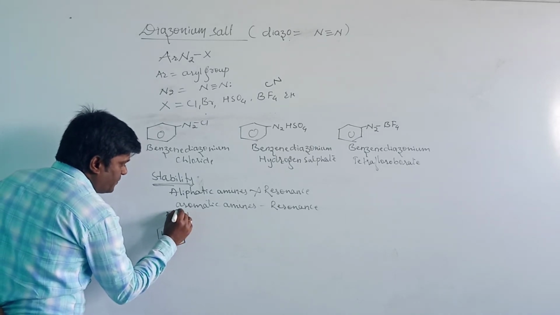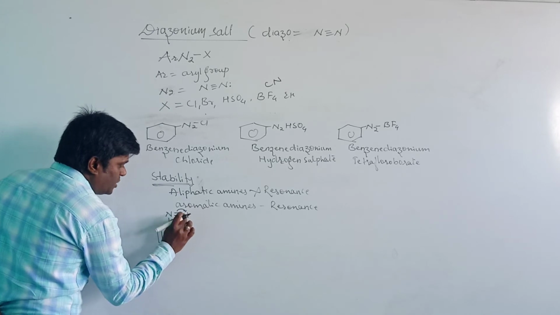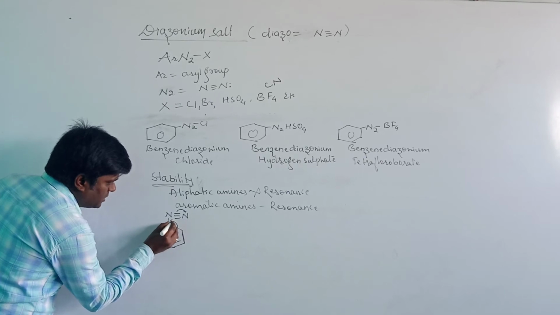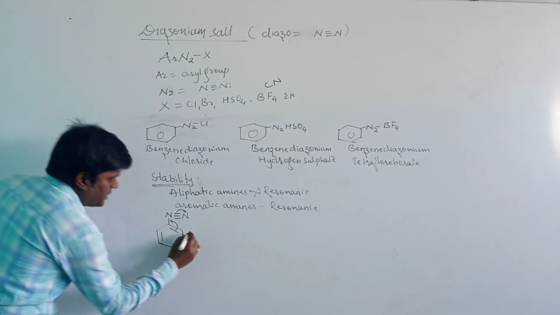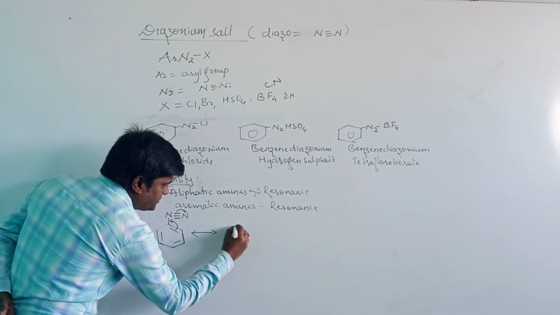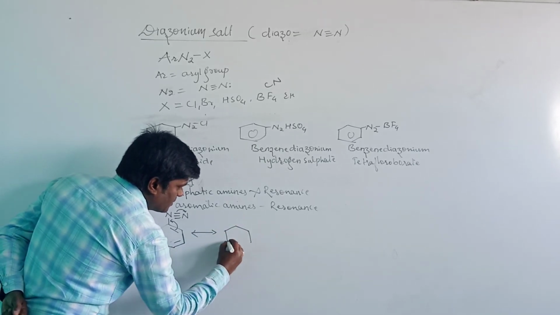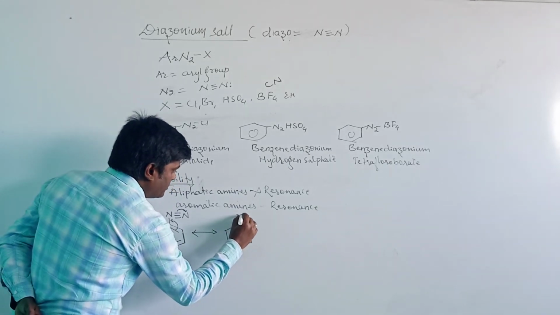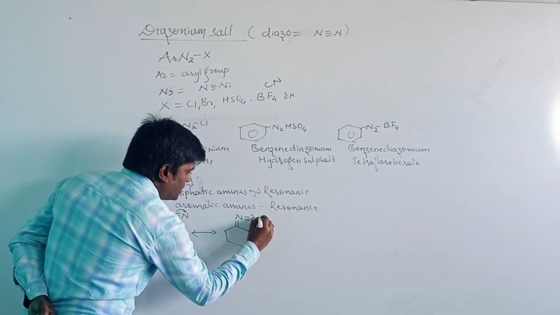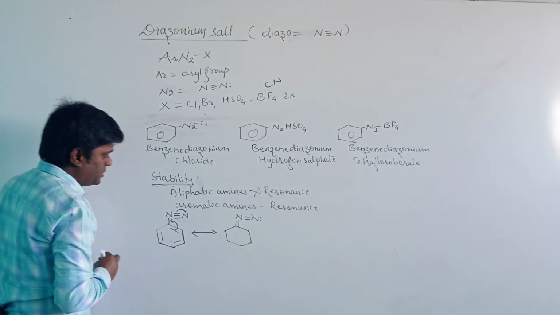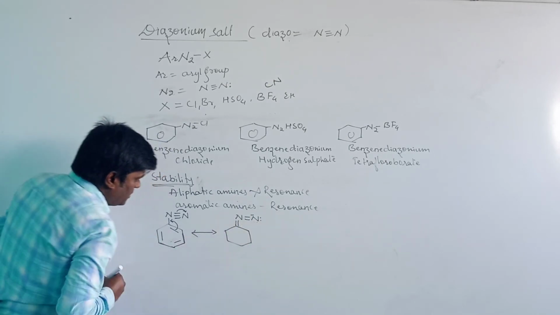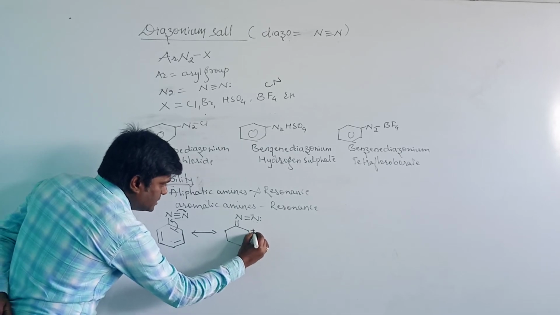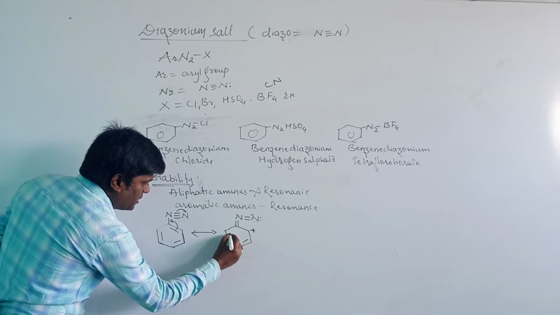Nitrogen is more electronegative, so the electrons shift to the nitrogen, between the nitrogen and carbon, and this produces the resonance. Nitrogen now has a double bond and a negative charge, a lone pair of electrons, and the carbon loses the electron and carries the positive charge.